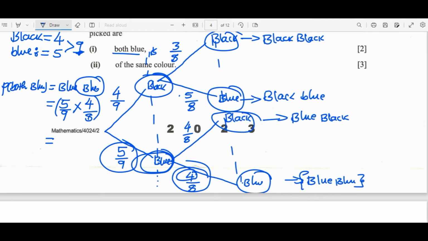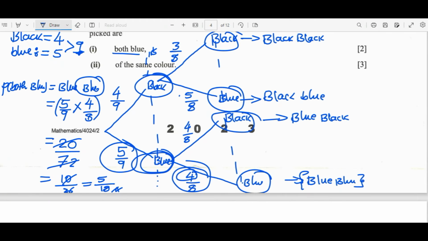If you multiply 5 times 4 is 20, over 9 times 8, I'm getting 72. So we can reduce by 2: 20 over 72 becomes 10 over 36, and reducing by 2 again gives 5 over 18. So this is our final answer.